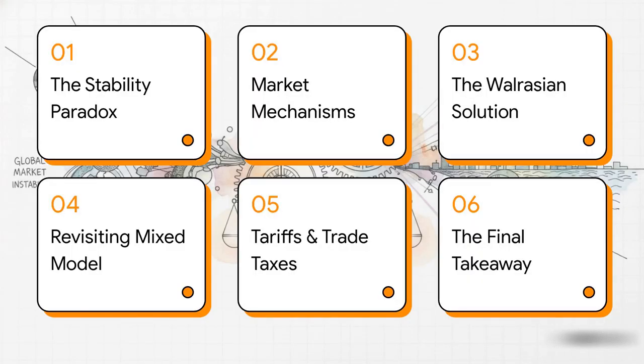So here's our roadmap for this explainer. First, the stability paradox. Second, competing market mechanisms. Third, the Walrasian solution. Fourth, revisiting the mixed model. Fifth, tariffs and trade taxes. And finally, the big takeaway.